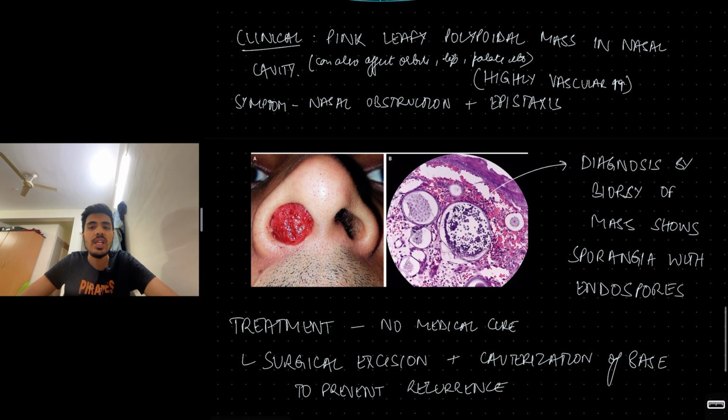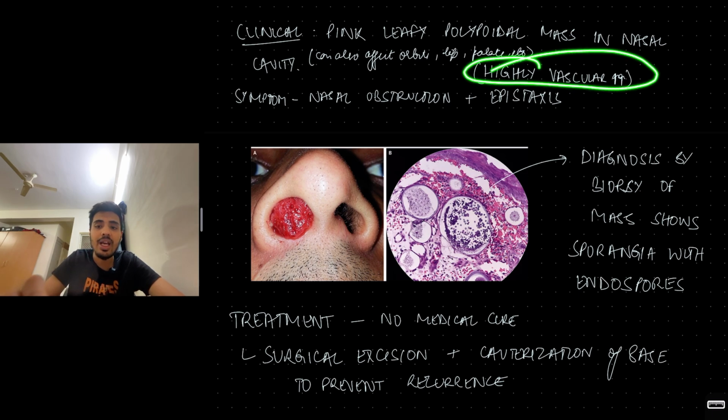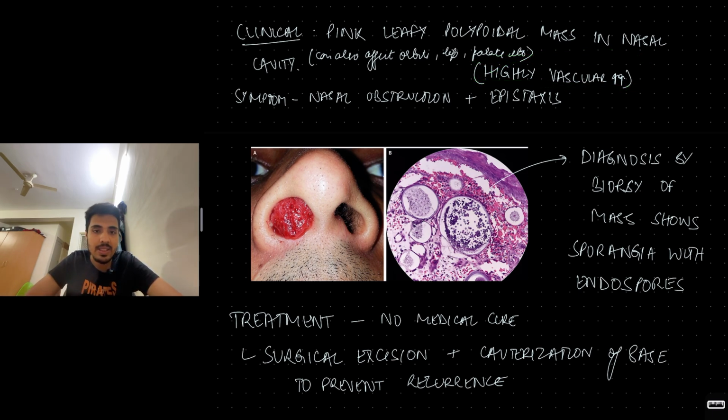Clinically, what will you see? You will see a pink leafy polypoidal mass in the nasal cavity. It is either attached to the septum or to the lateral wall; wherever it is in the nasal cavity, you'll see a pink to purple, highly vascular leafy polypoidal mass. Because it is highly vascular, it bleeds very easily. High rate of epistaxis. Sometimes the only presenting complaint can be epistaxis, but if it grows large enough, it can even cause symptoms like nasal obstruction. So, a pink leafy polypoidal mass.